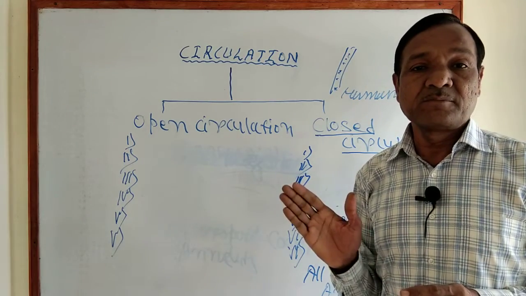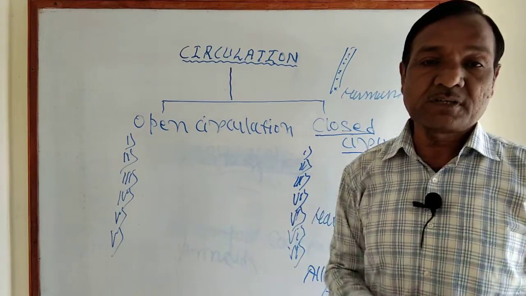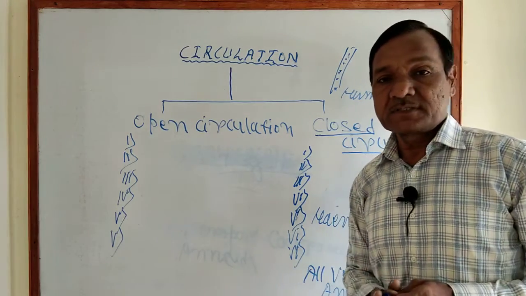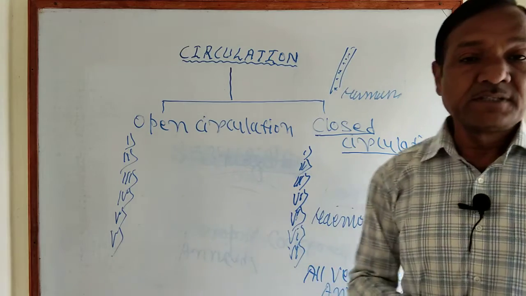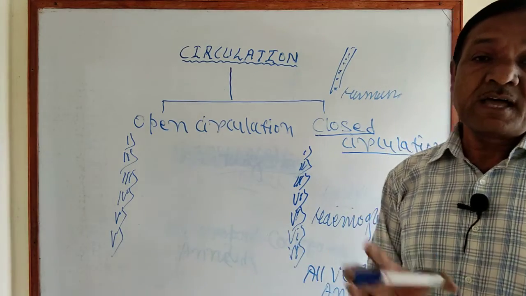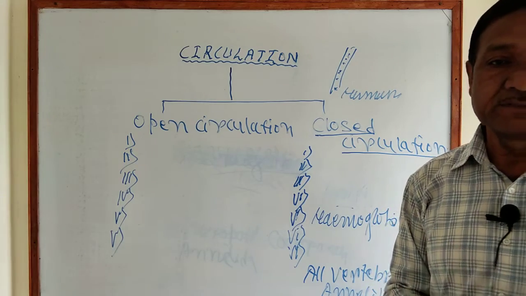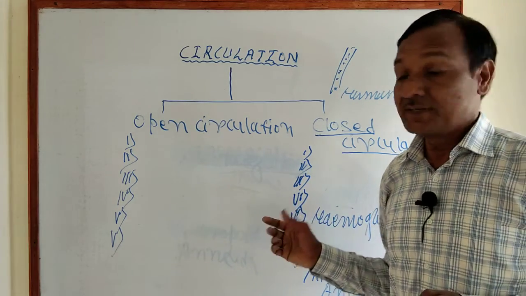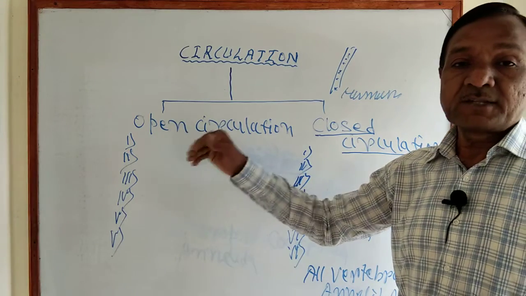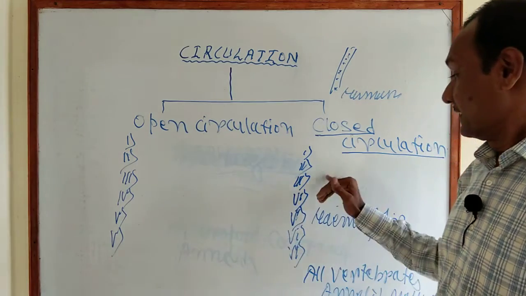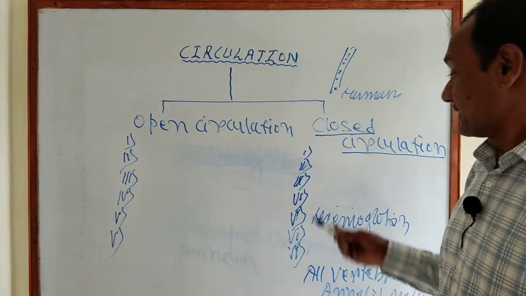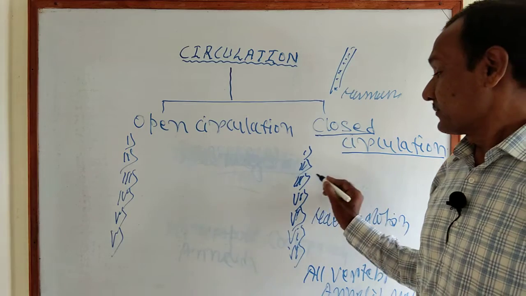That means the blood does not come out from the blood vessels, and hence the visceral organs or body parts do not lie or bathe in the blood-filled cavity, the hemocoel. Second, the blood pressure is high in closed circulation.